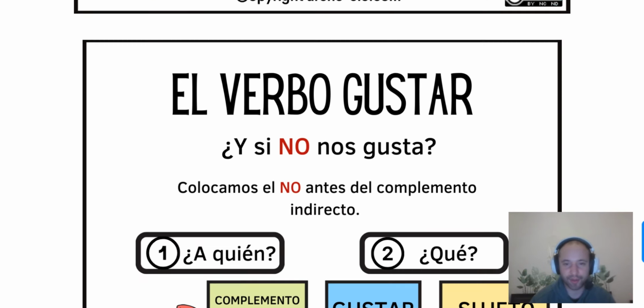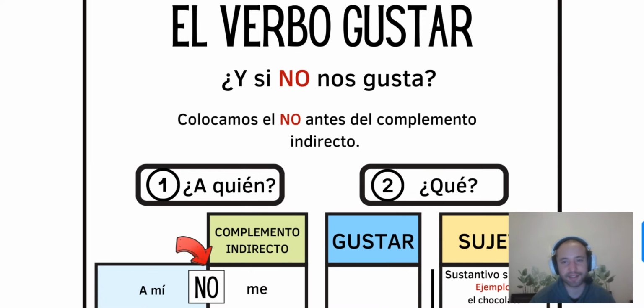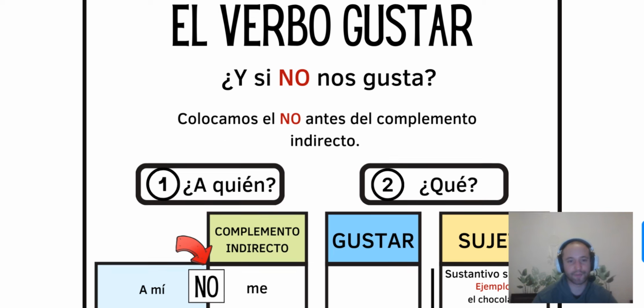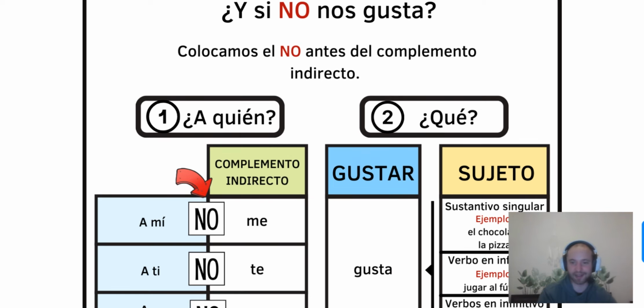So, el verbo gustar. If we don't like it, so easy. And si can also be for yes and for if. That's funny, because si without accent is if, but with the accent on the i, then it's yes. So like a sí for sure, like yes.